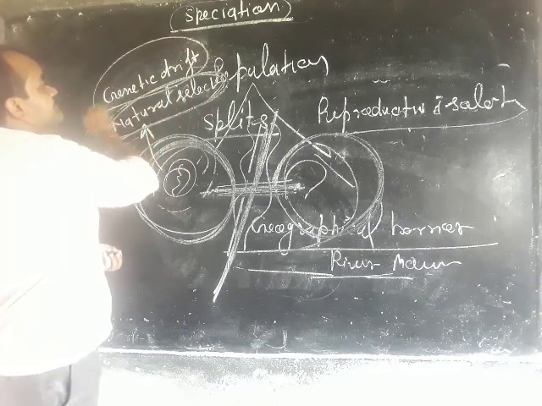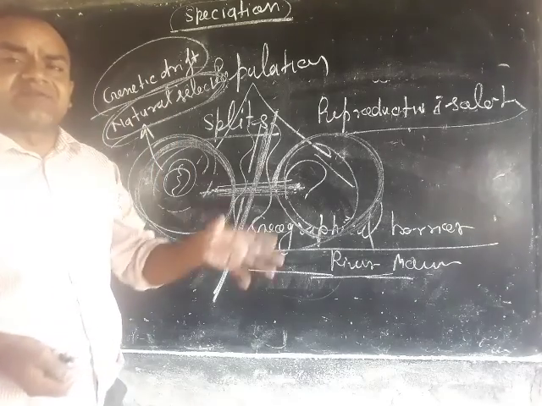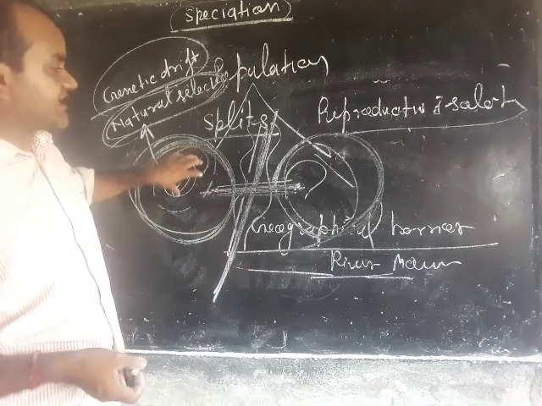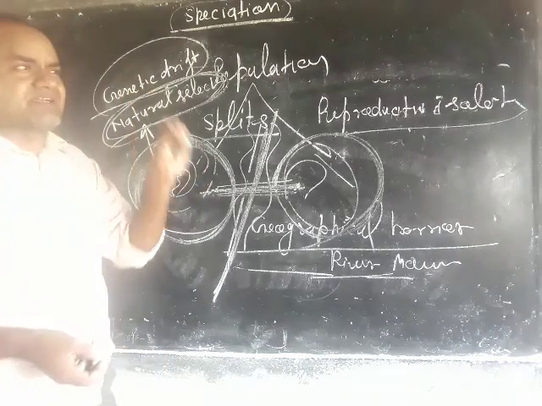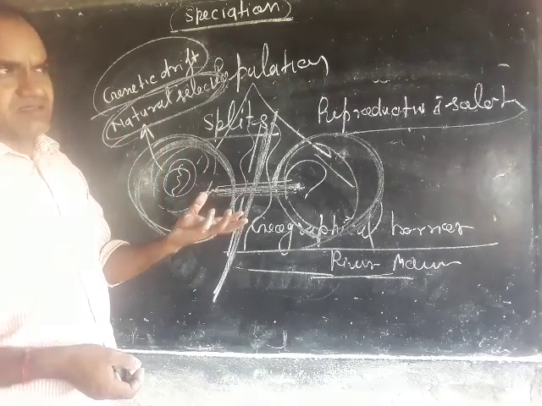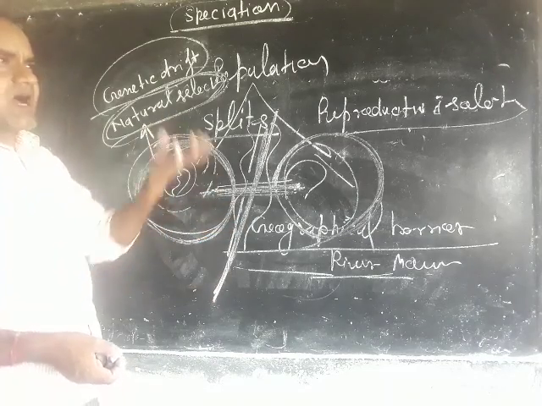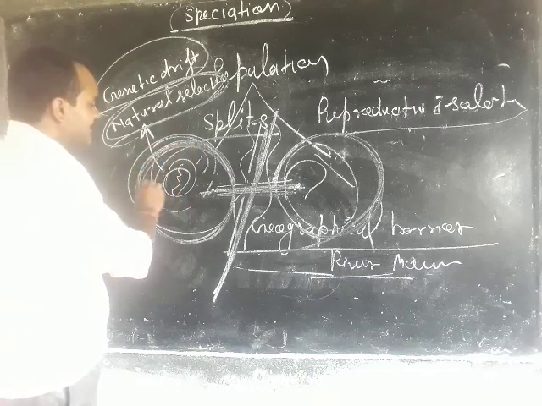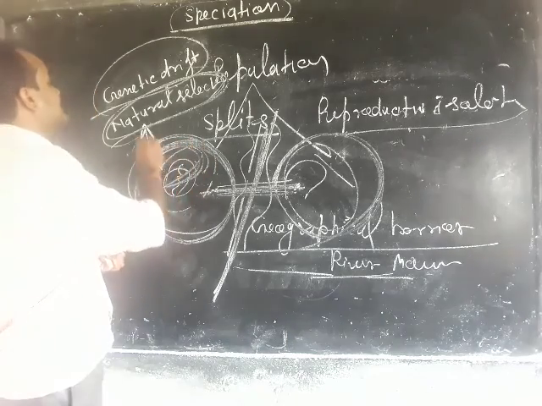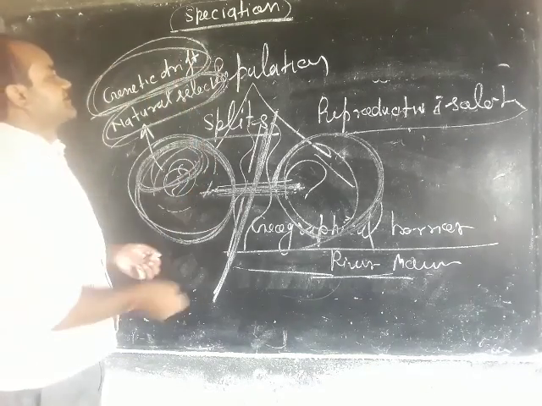Genetic drift means random change in the gene frequency of a population, such as an epidemic or disease which kills a number of the population.